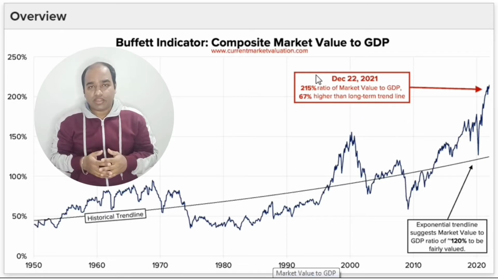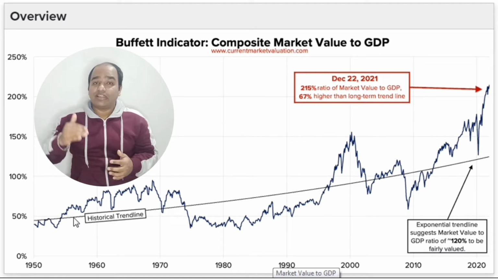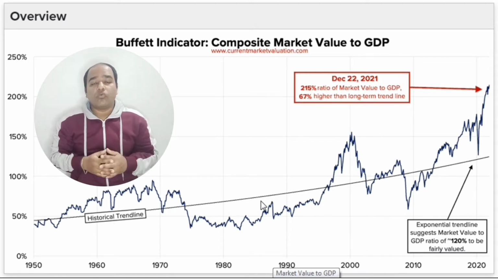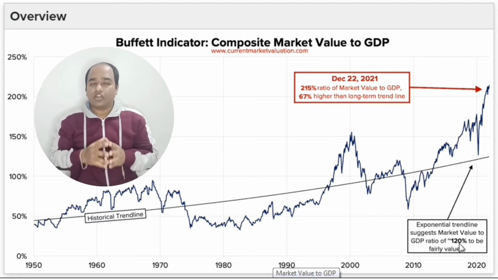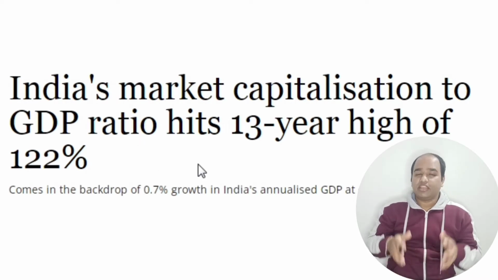Currently in the US market, this ratio is standing at 215%. That is almost 67% higher than its historical trend line of 120%. And 215% means the market is not only overvalued but extremely overvalued. In India, this ratio is standing at 122%. That is almost the 13 years' highest range. That also suggests that not only the US but the Indian market is already in a very overvalued situation.